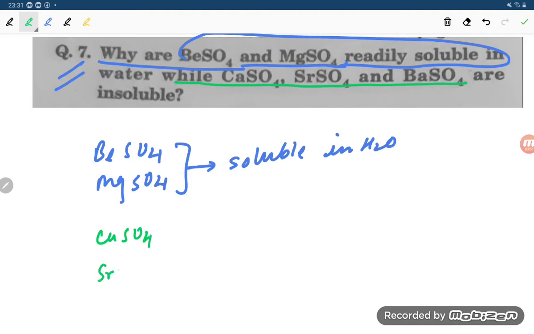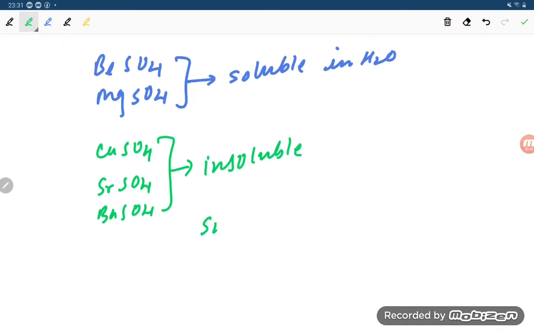CaSO4, SrSO4 and BaSO4, these are insoluble. So dear student, this is the solubility. The solubility of a salt